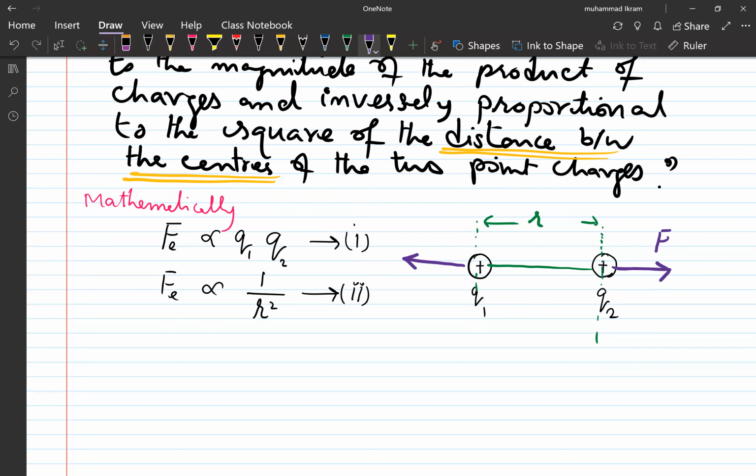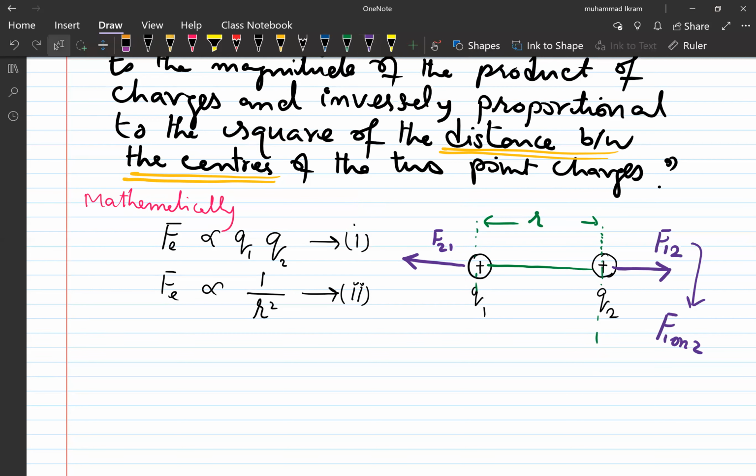We call this force F12, and we call this force F21. Now I will write it like this: F1 on 2. That is, it is the force which the charge Q1 exerts on Q2.